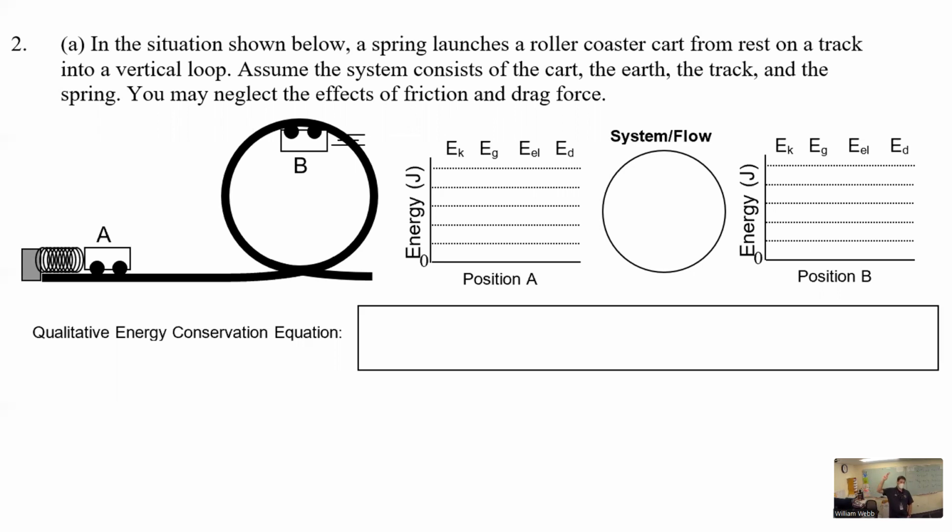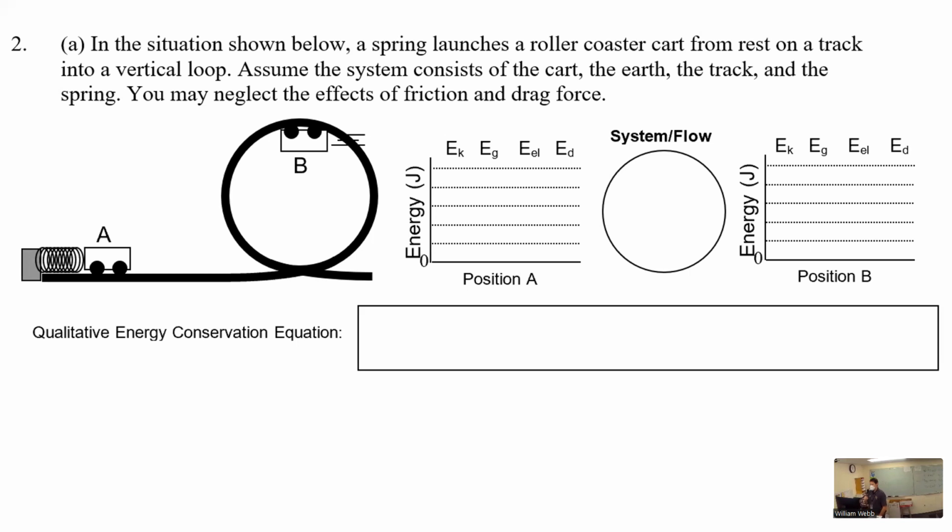They said also include the earth. We need the earth because that's what creates the gravitational field. So that's what gives us gravitational potential energy. Then they said include the track. We need the track because that could create friction possibly, which would give us the dissipated energy. And then they said include the spring. We need the spring because that's what gets compressed or stretched and makes the elastic potential energy. So if we want to represent all 4 energy types, we need all 4 of those items in our system. So we just write those 4 words in the circle.